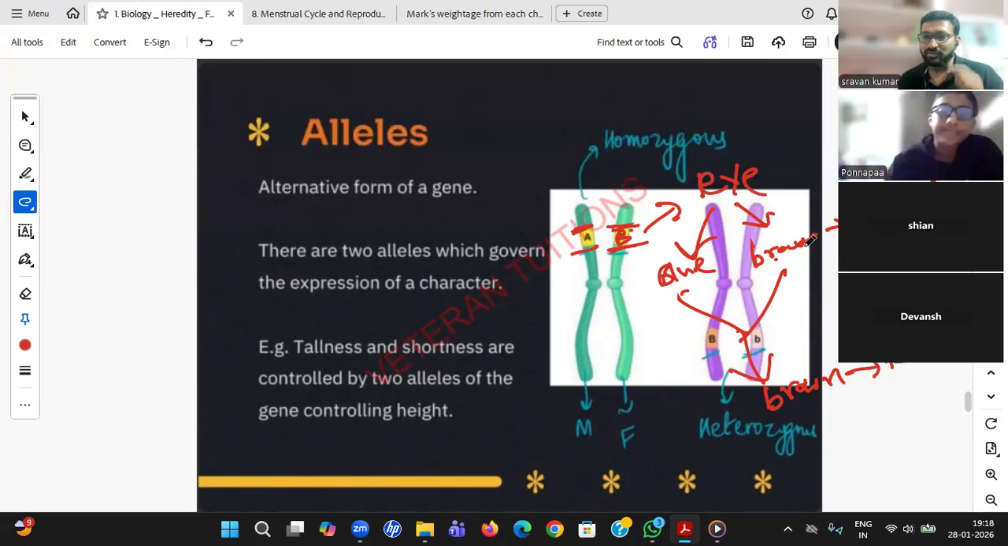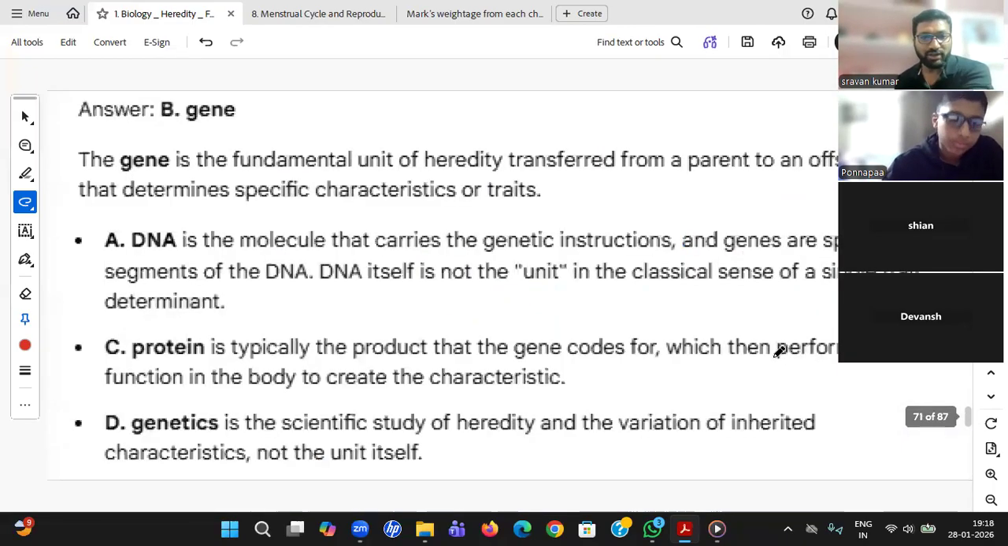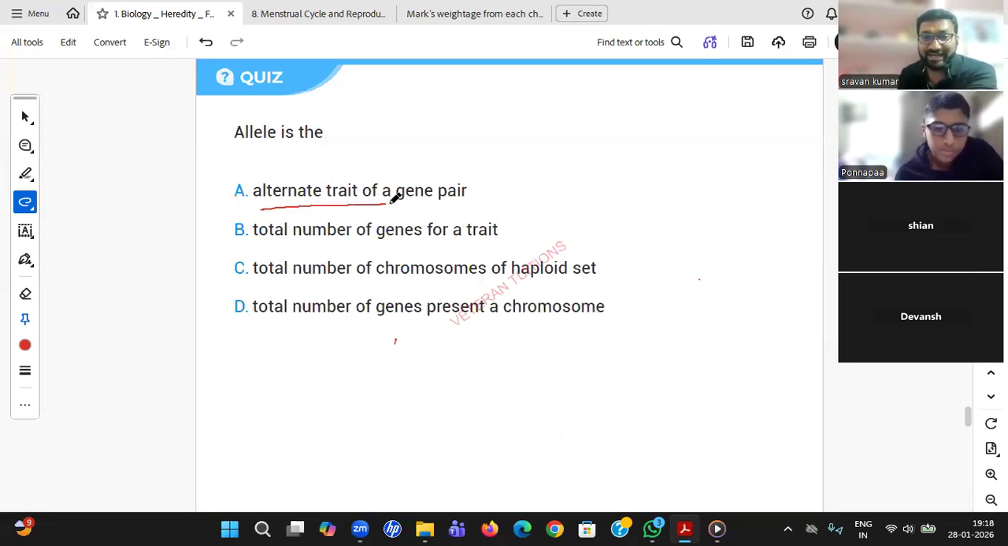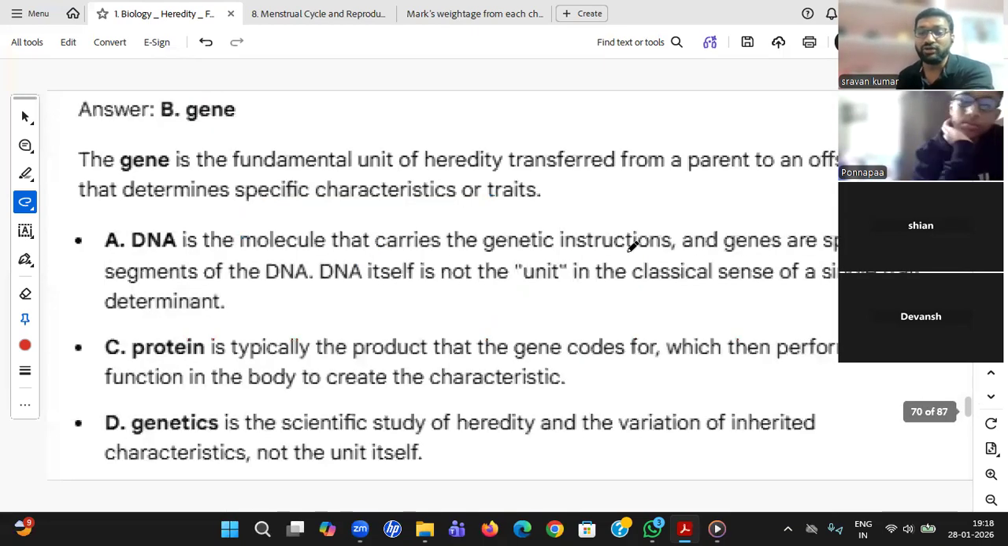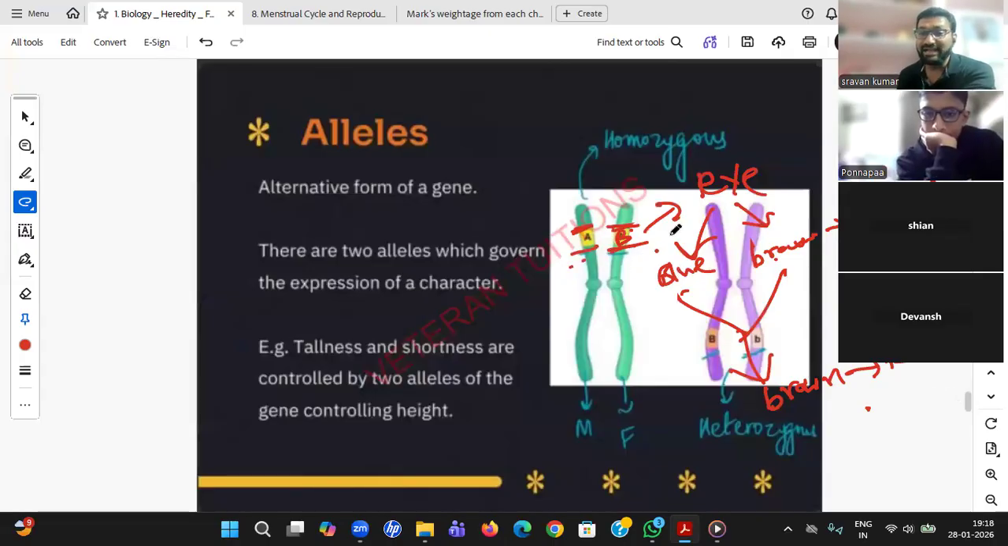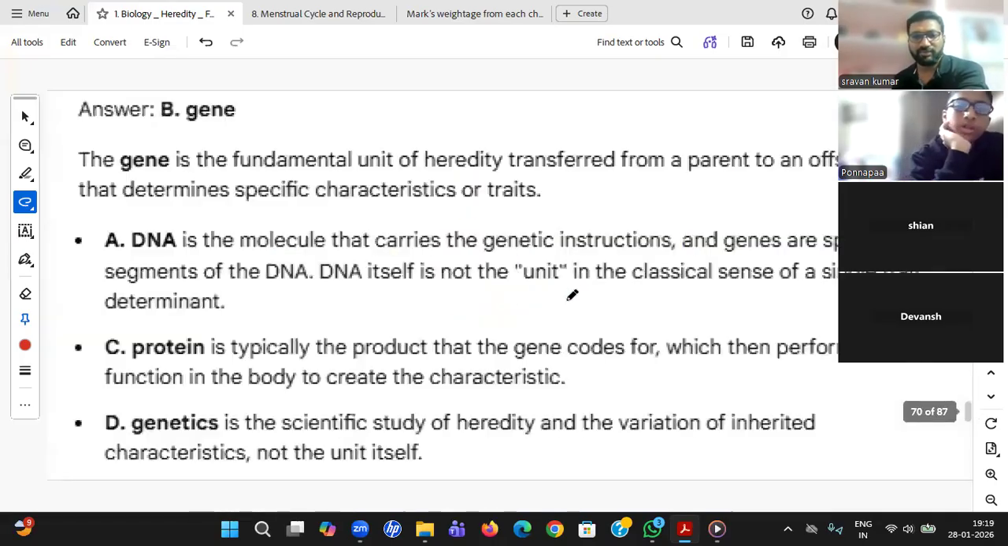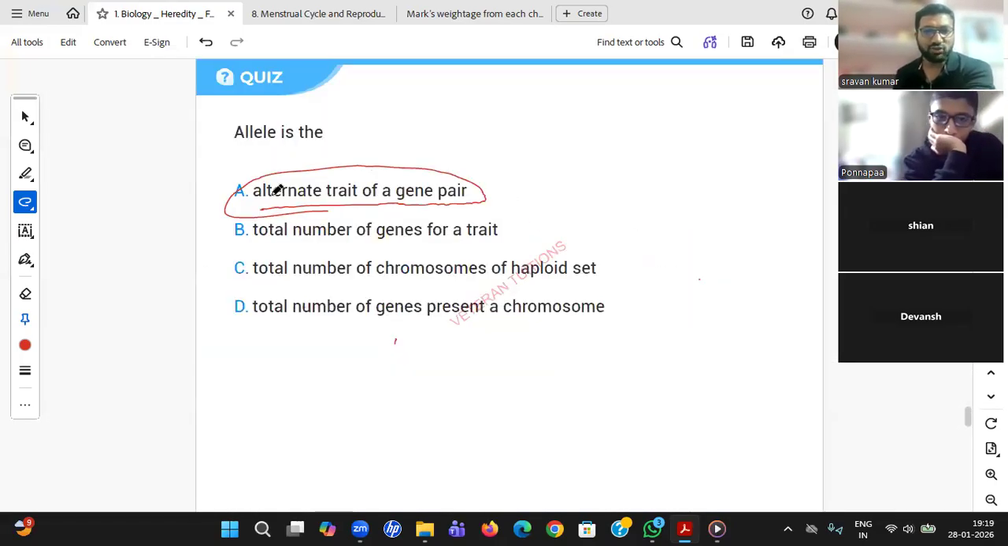Understood? First gene, then allele. In the both alleles, one thing is finalized which you can physically see in me. That is the trait. Now you can see allele is an alternate trait of a gene pair. Both are there, the gene pair. Alternate means different. They are a different pair because the code is different here. You can say these are similar but not identical. So A, alternate trait of gene pair, is the right answer, student.